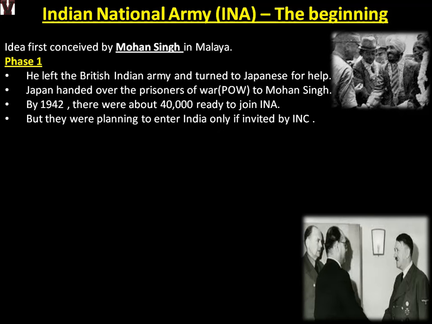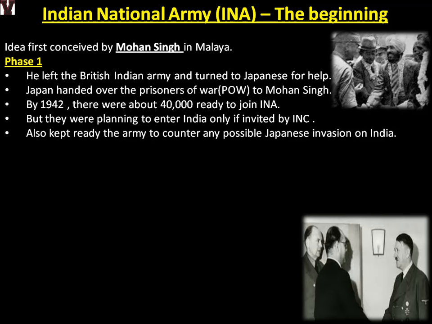but they were planning to enter India only if invited by INC. So the INC people are having their own separate talks with the British, and Mohan Singh is having his own plan, but he will enter India only with permission. He will not simply come just like that. He also kept the army ready to counter any possible Japanese invasion on India. If you remember, Japan had reached till Rangoon, and that is when they sent the Cripps Mission. So he kept his army ready because he did not want Japan to come and rule.